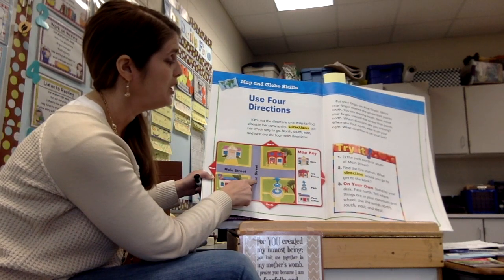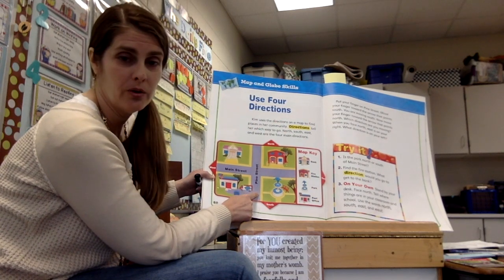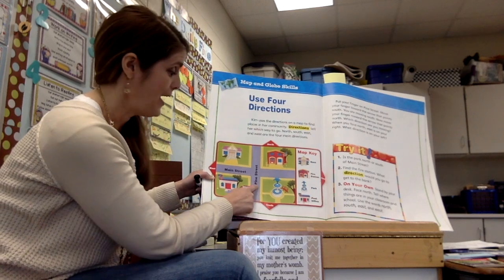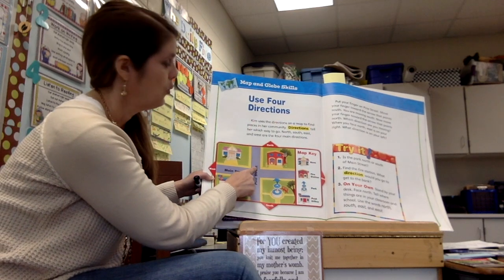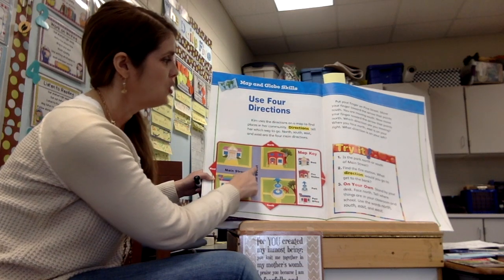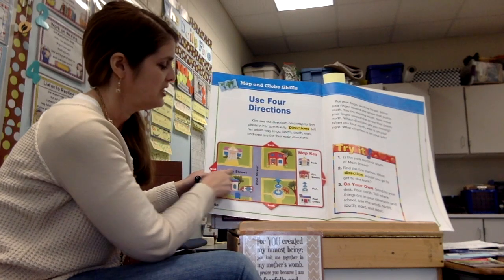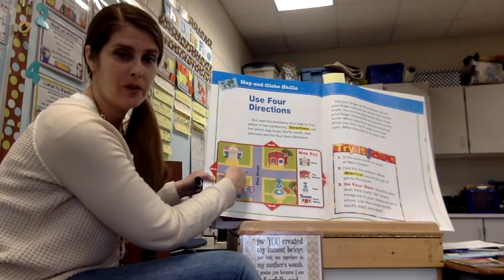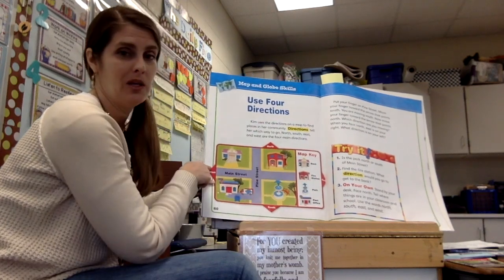Now move your finger towards the arrow that points north. Now which way would I go? I would go back up, right? Because north and south are opposites. All right, what direction are you moving? North. When you face north, east is on your right. What direction's on your left? What direction would this be if I went down this way? West, right? Never eat soggy wheat.